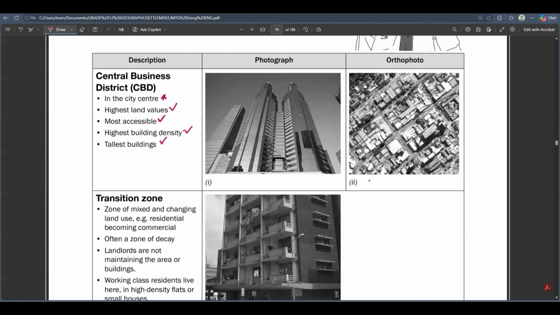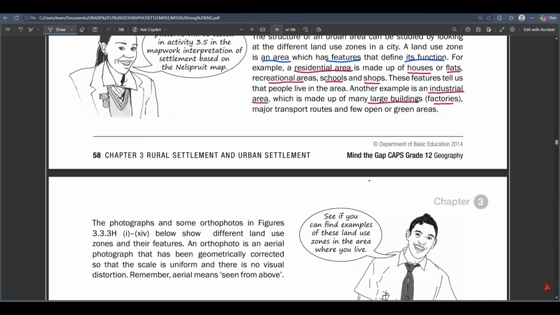we're still going to do questions together and try to guide each other on how to answer questions. But I want you guys to understand this. This is not a cram job, because this one you need to apply when they ask you those paragraph questions. The CBD has got tallest buildings, highest building density, it's most accessible, and the value of the land at the CBD is the highest. You need to understand those. What do they mean? If you don't understand, that is why we're having this session. Do you guys understand? Yes, sir. Awesome. Right. Let's proceed and look at the transition zone.